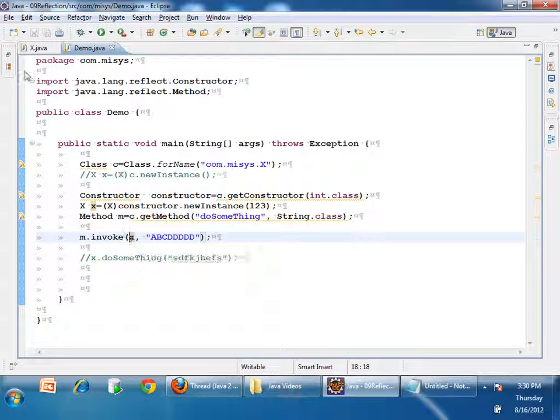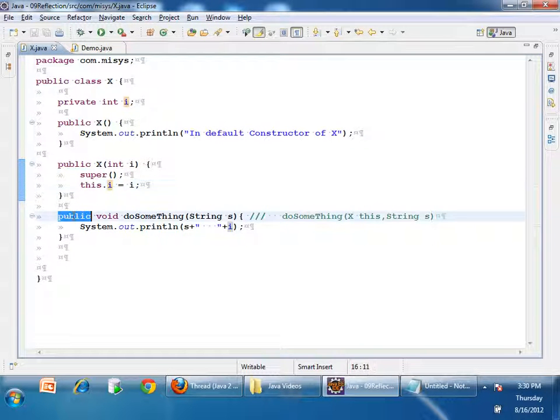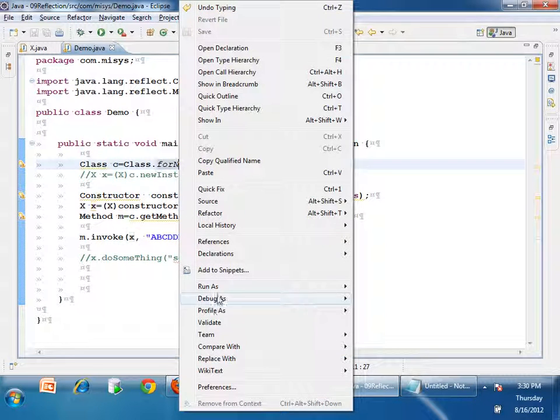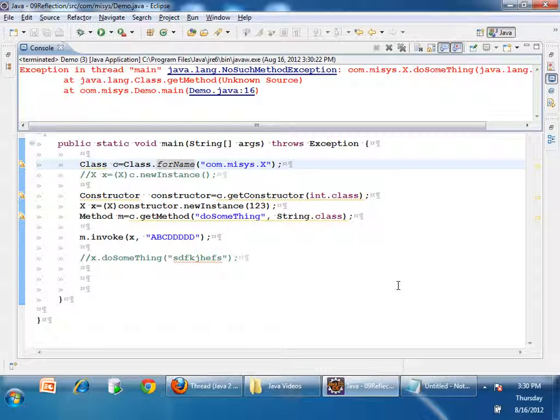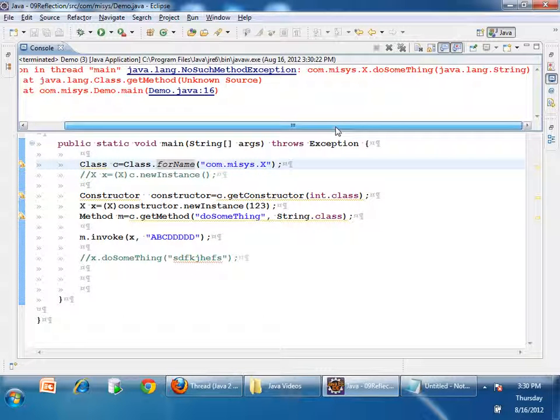But now what I'll do is I'll just make this method private, right? Now I'll try to execute it. What is it saying? No such method com.mysys.x dot doSomething which is taking string, because it is not visible, right?